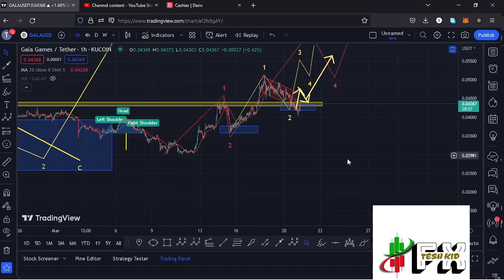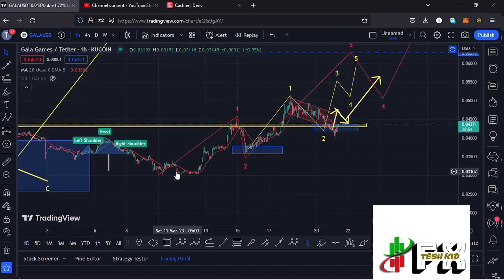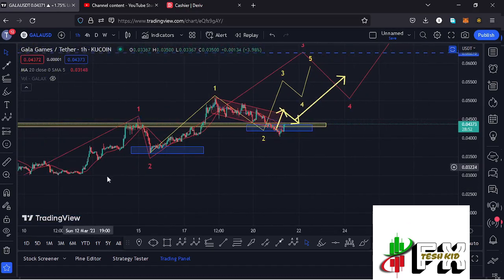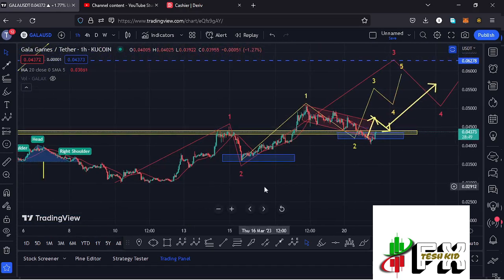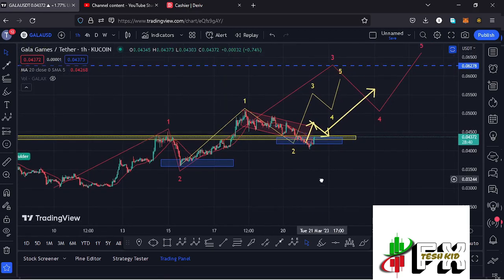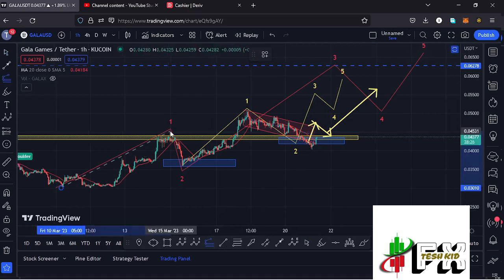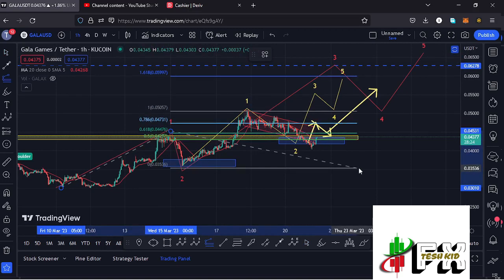Here on the 1-hour chart, you can see that after seeing our low in the formation of this wave 2, we started this massive run up to the upper side obeying the Elliot wave structures, where you can see that I have that as the first wave to the upper side. Then we started a corrective structure in the formation of this wave 2, and after seeing the low for this second wave, whatever we expected next was the start of an impulsive wave to the upside in the formation of this wave 3, and sketching out a target area to the upper side in the formation of that wave 3 by connecting the trend based Fibonacci from the low of the first wave to the high of that wave 1, then dragging the fibs to the low of the second wave.